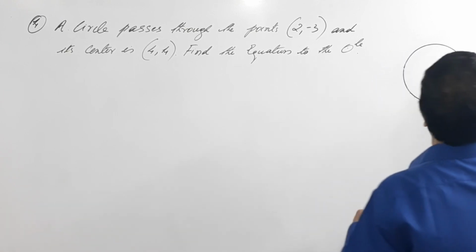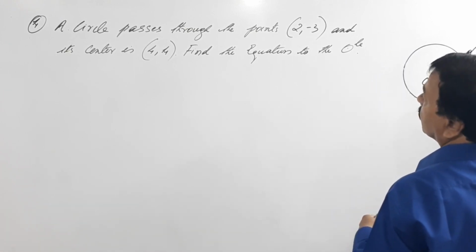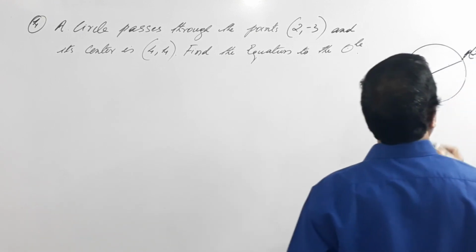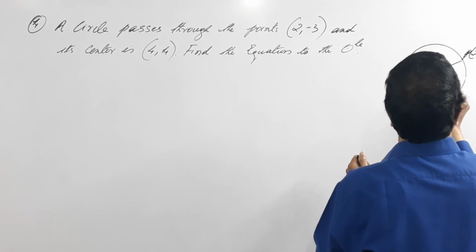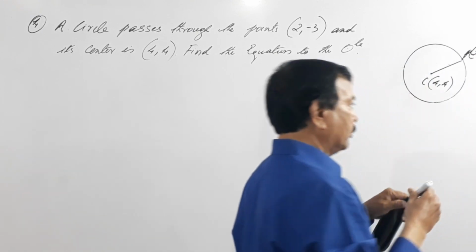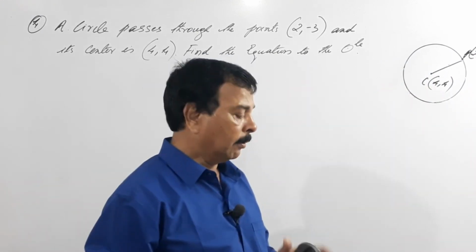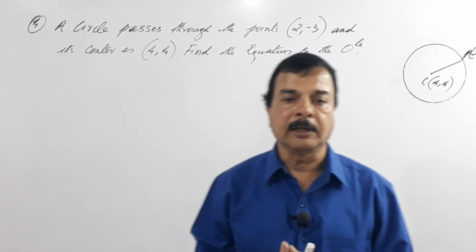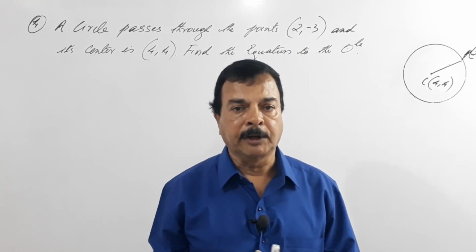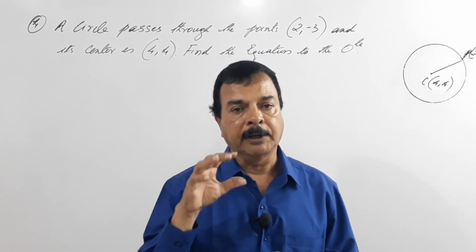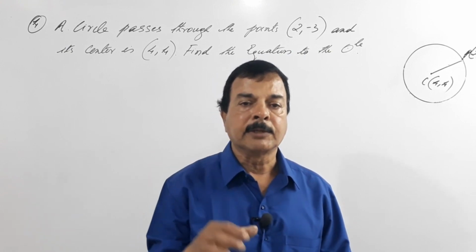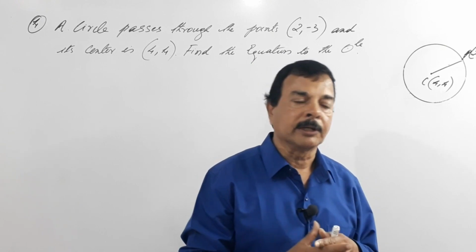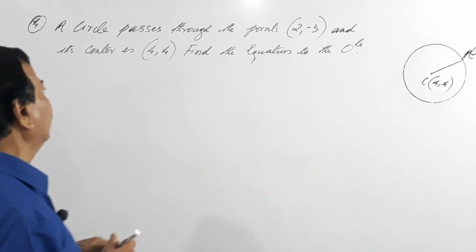So we have point P as (2, -3) and center as (4, 4). So here the problem is a simple problem. First thing is we have to find the radius of the circle. How do you find the radius of the circle? You use the fundamental equation of a circle and find the radius, and later for the same circle we are going to add that radius and try to find the equation of the circle. So let's start. Let's go ahead. How to do? Here